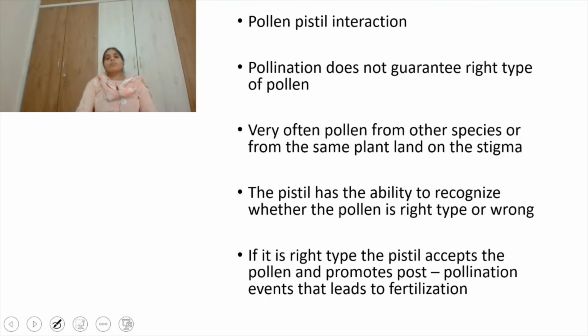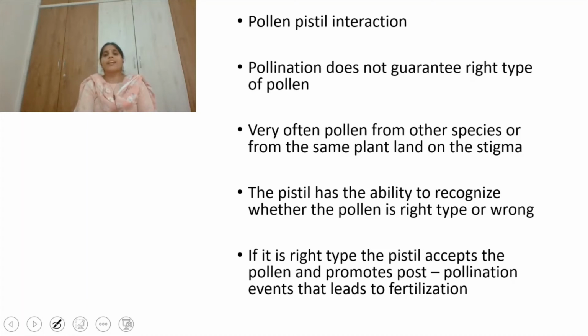Right. So next, pollen-pistil interaction. In order to facilitate fertilization, the pollen grain has to germinate. When it falls on the stigma, it germinates. What do we mean by germination of the pollen grain? A pollen tube forms, which reaches the micropylar end, where it releases the male gametes inside the egg cell. So that is called germination. So there is some interaction between the pollen and the stigma.